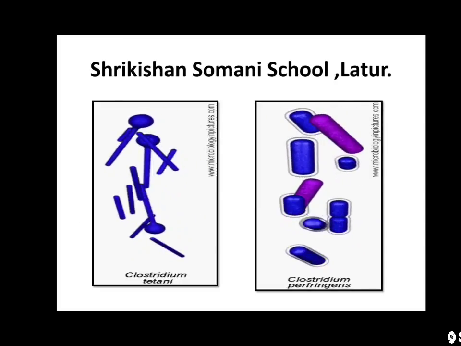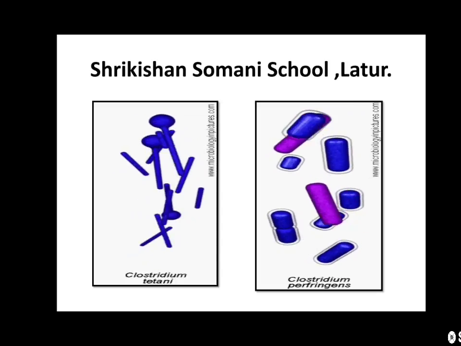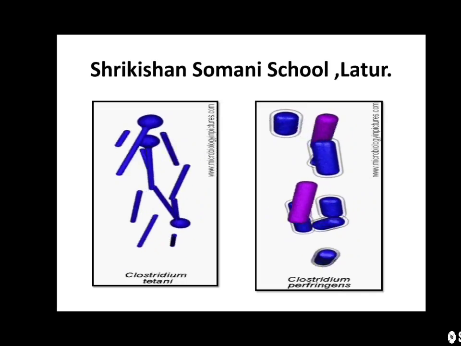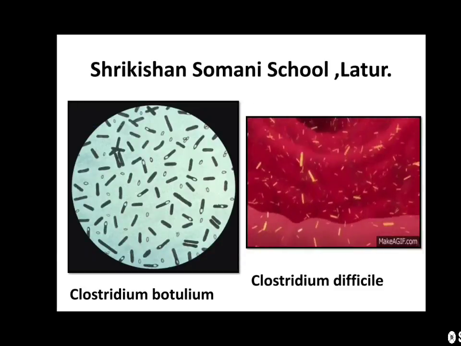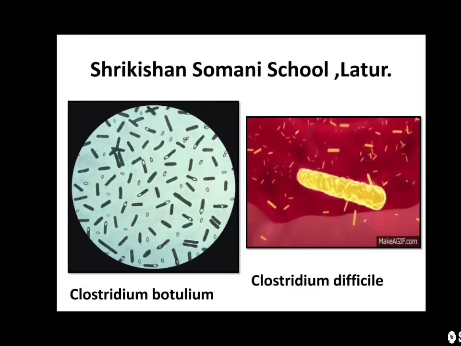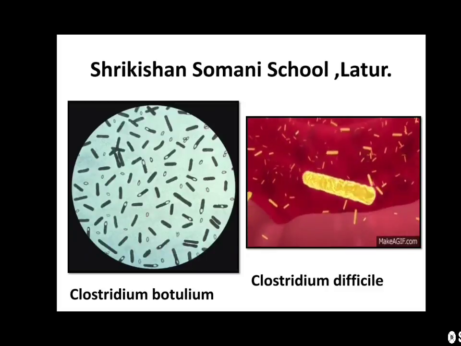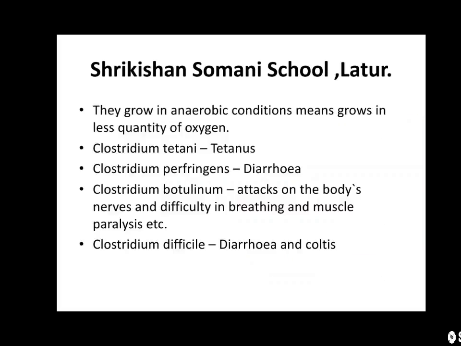Observe the different species of Clostridium: Clostridium tetani, Clostridium perfringens, Clostridium botulinum, Clostridium difficile. These are some of the species of Clostridium. They grow in anaerobic conditions, which means there is no necessity of oxygen.